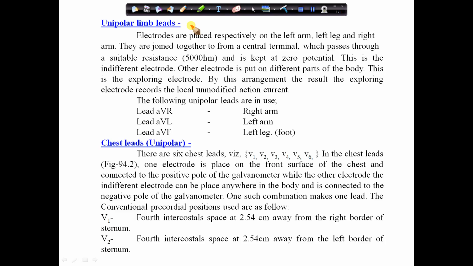First of all, AVR. The full form of AVR is augmented vector right. It means the active electrode is on the right arm and the indifferent electrode is made by connecting the left arm and left leg.